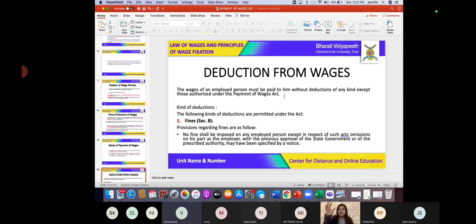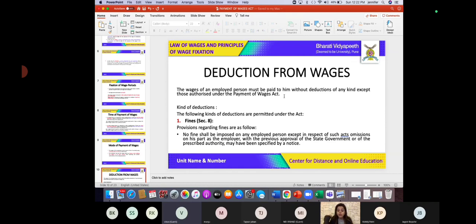The notice should be put on the premises of the employment, in any industry, that if you do this, then a fine will be imposed.